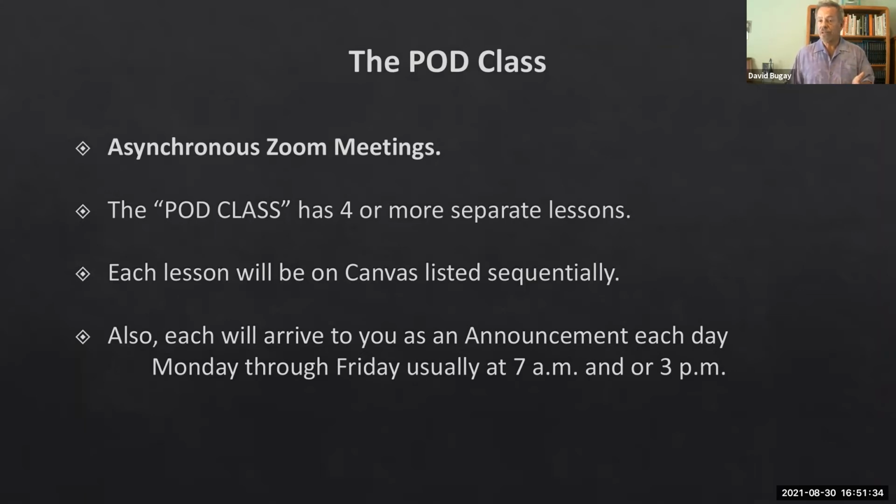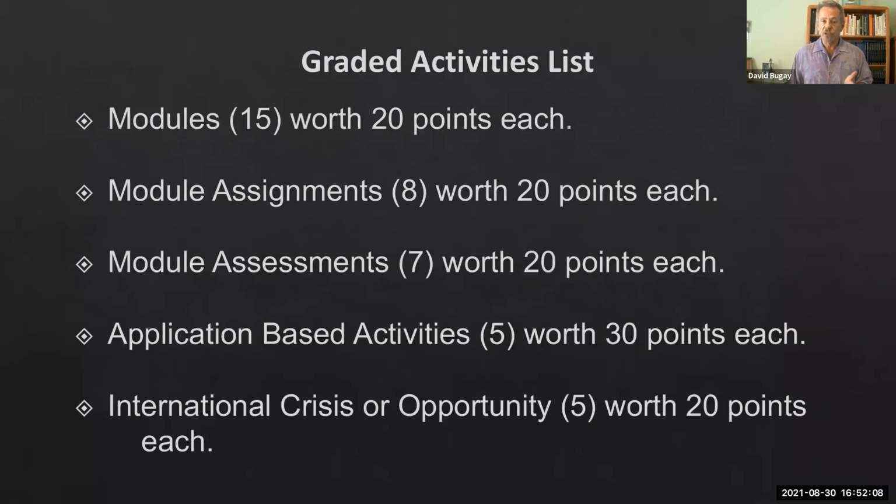But normally, let's say, for instance, you go through chapter 1 and it's got 6 segments to it. So I take the 6 segments, you get one little segment at 7 o'clock Monday morning, another one at 3 o'clock Monday afternoon, and then Tuesday, Wednesday, Thursday, Friday, you'll get an announcement at 7 o'clock. You can actually sit there, watch it on your phone, and absorb it in your own way in your own time. It's a pod class, little components of the class, bite-sized pieces for maximum retention. So something different that I'm trying out so far has been fabulously successful. I hope it is for you as well.